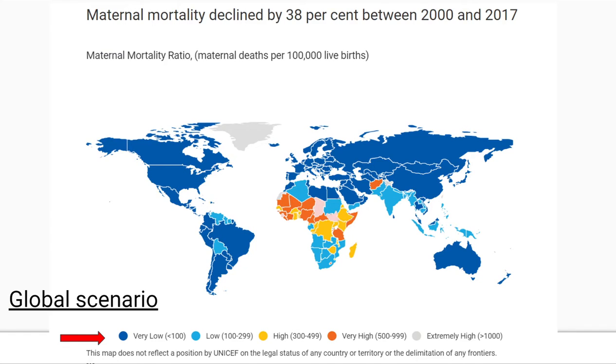Moving on to a global scenario, maternal mortality has declined by 38% between 2000 and 2017. So what's important in this slide is the 5 different categories given at the bottom. So we have very low, low, high, very high, and extremely high. So we see that Northern America, Southern America, Australia, New Zealand, Russia, China, Europe, all of these have a very low MMR value. So it's less than 100 deaths per 100,000 live births. India falls under the low category, and all the countries that fall under the high and very high category are in Africa, the exception being Afghanistan.